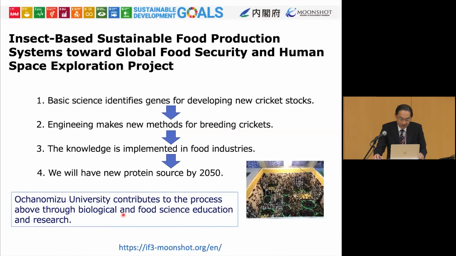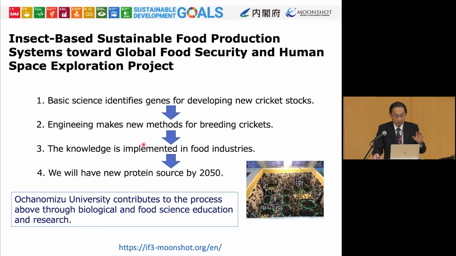So I think this is the last slide. In our project, which is led by Ochanomizu University, we're doing basic science to improve the crickets and change the crickets into domesticated animals. And then we are trying to make a method to breed the crickets. This part is done by collaborators, not in Ochanomizu University, but we are working together to find the best method to breed the crickets.